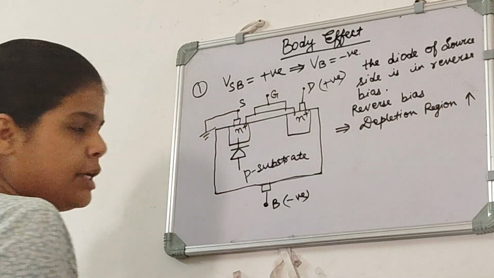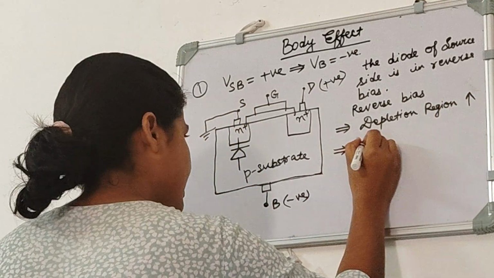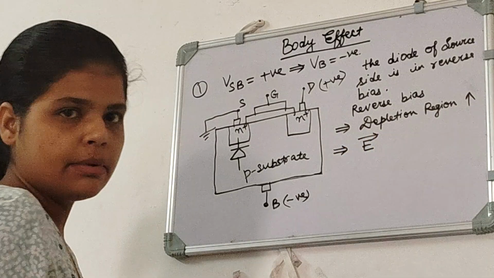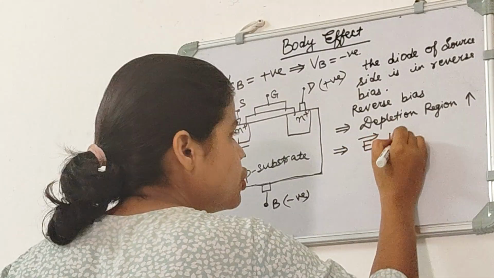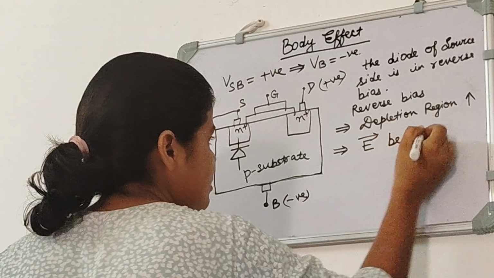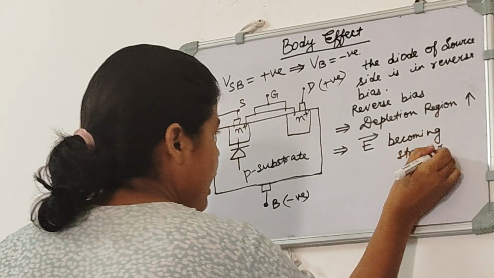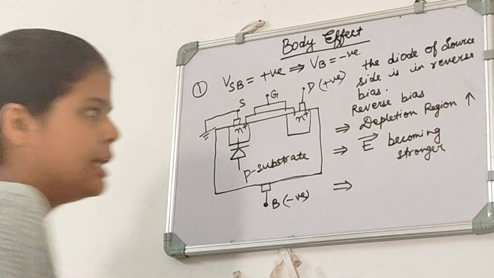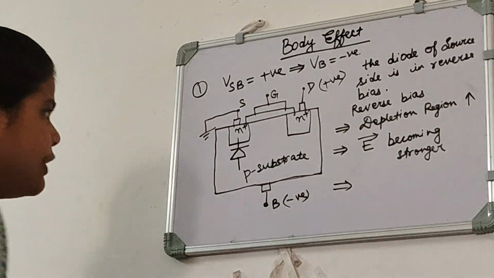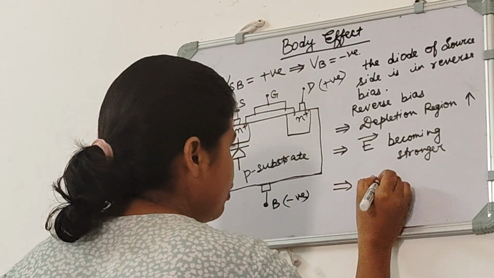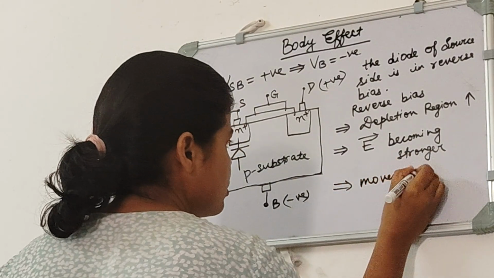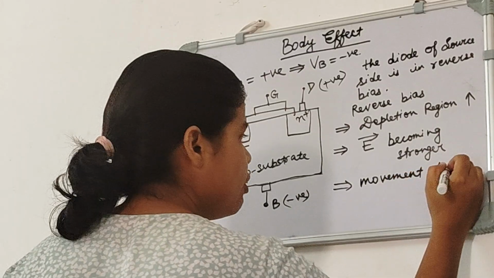And this increase in depletion region will lead to electric field creation and the electric field becoming stronger. And this electric field becoming stronger will lead to movement of electrons, or we can say movement of charge carriers.